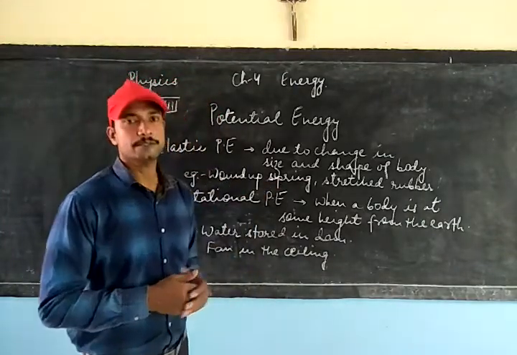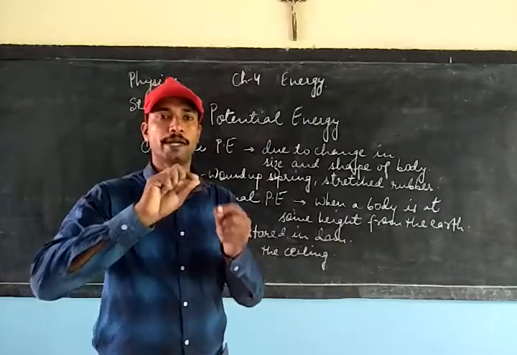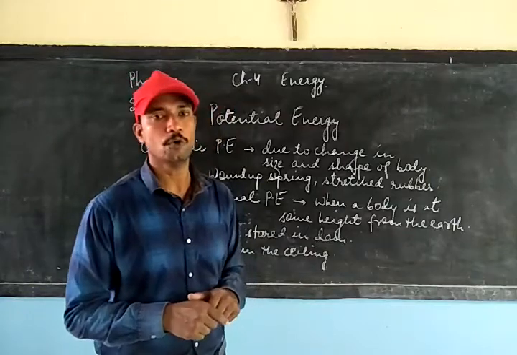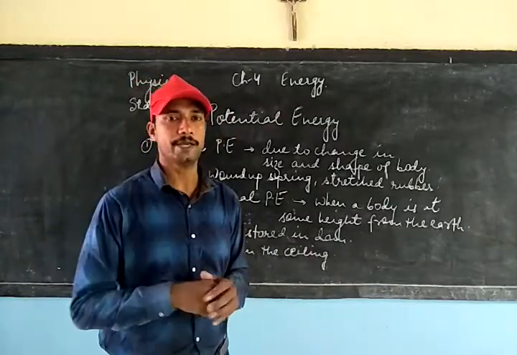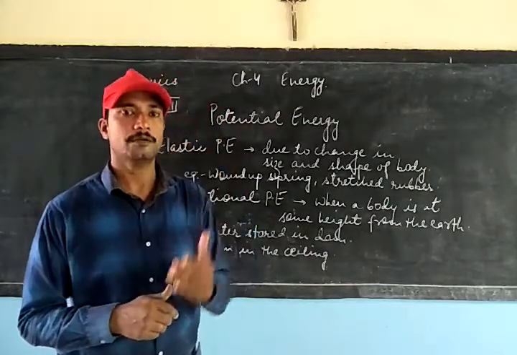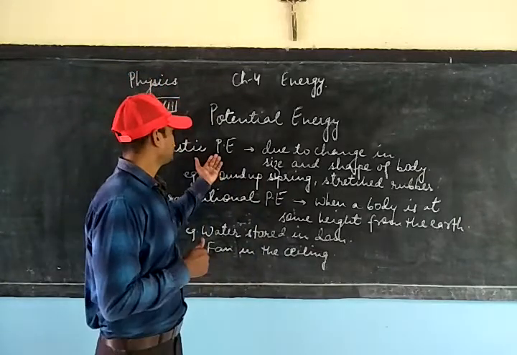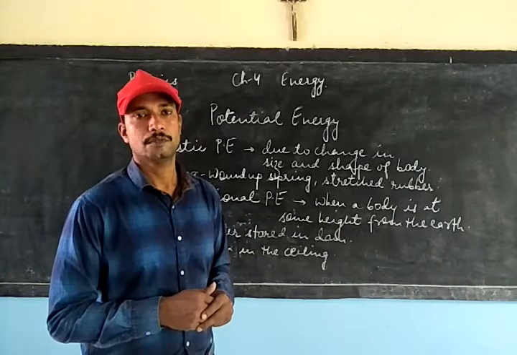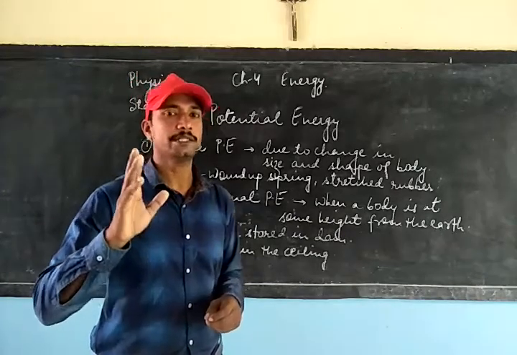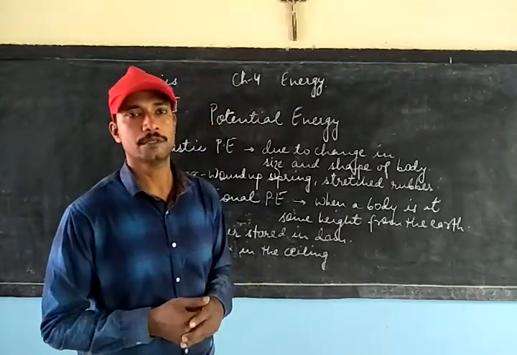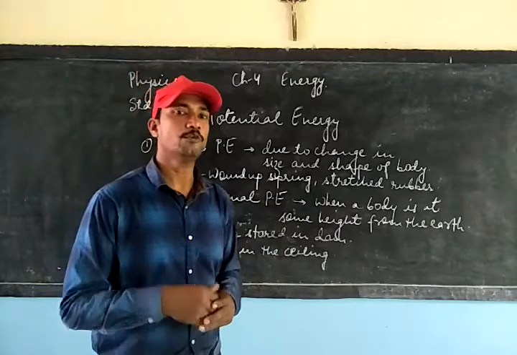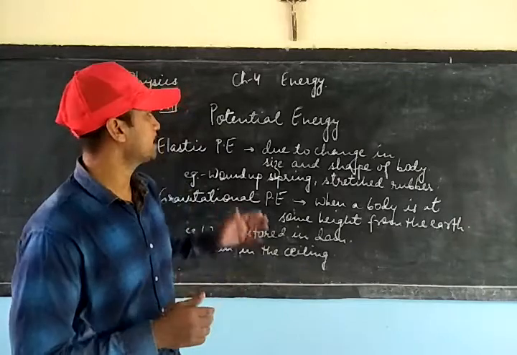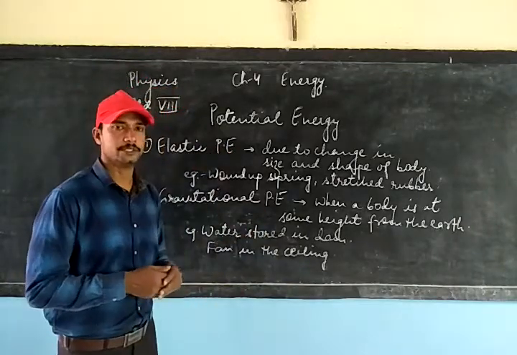Similarly, a wound up spring, when you wind up the spring, like in the watches also we wind up the spring, so elastic potential energy is stored in that spring. So this is the reason why this spring, once again released, is able to move the hands of the clock. So these are the examples of elastic potential energy.